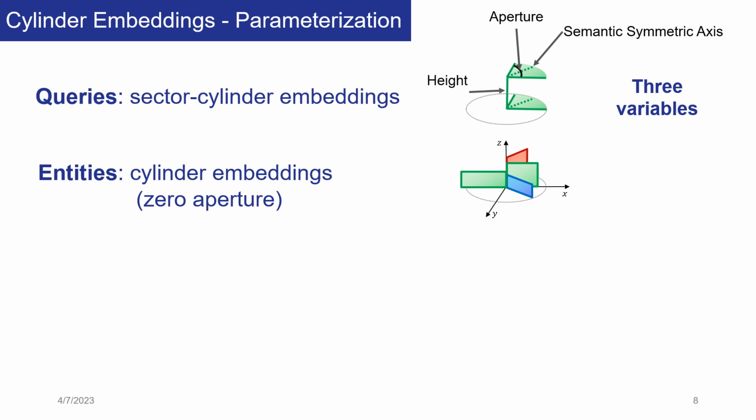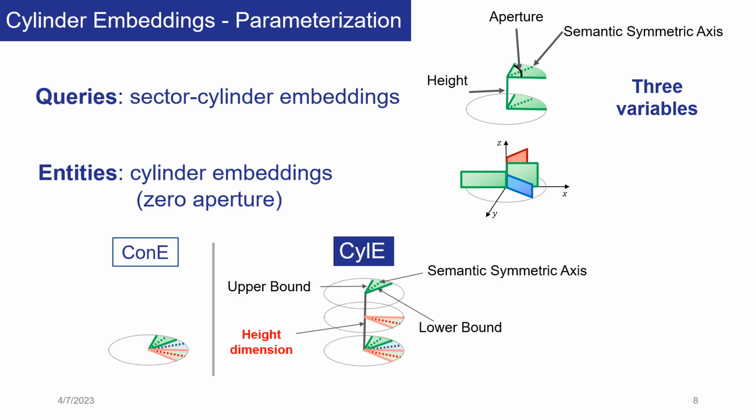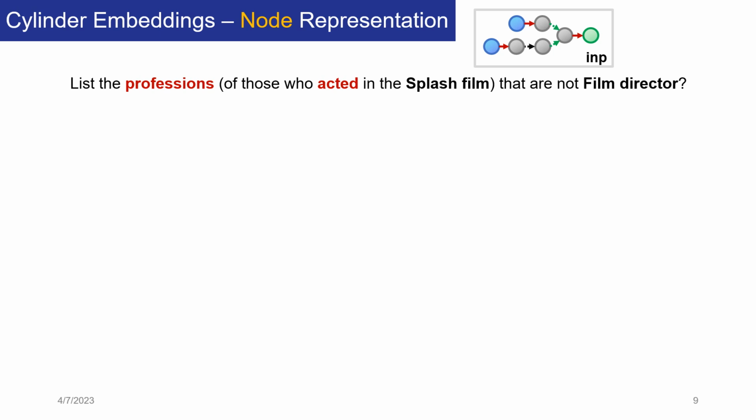In summary, we embed the queries using a Cartesian product of sector cylinders, while we embed entities using a Cartesian product of cylinders. In short, we call the entire approach cylinder embeddings, or CyIE, compared to the previous geometric models without high dimension. Now, let's look at the overview of the cylinder embeddings approach using the earlier example with the query.